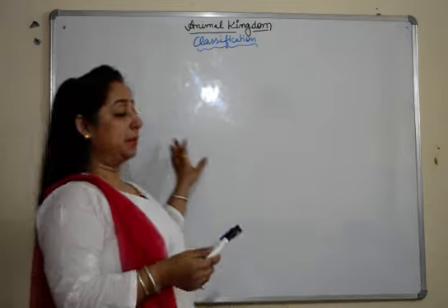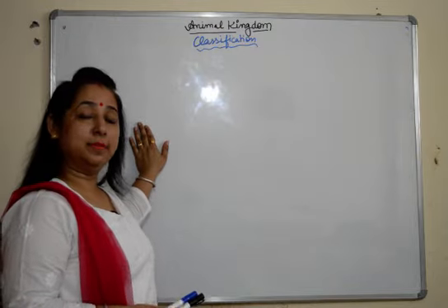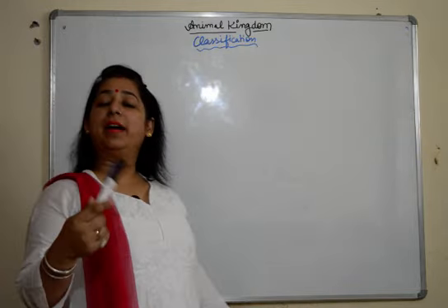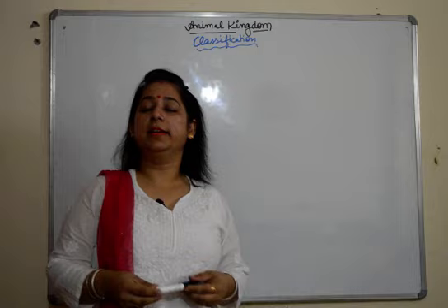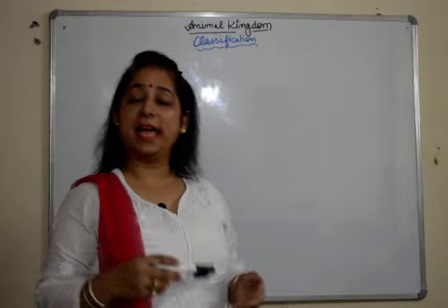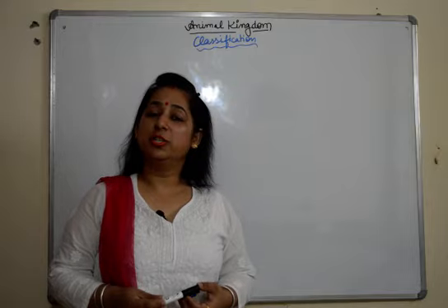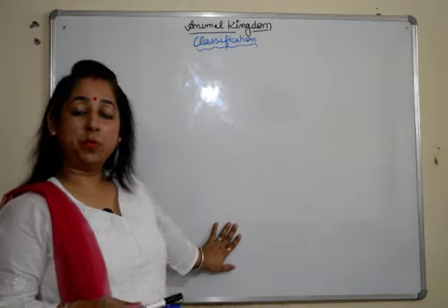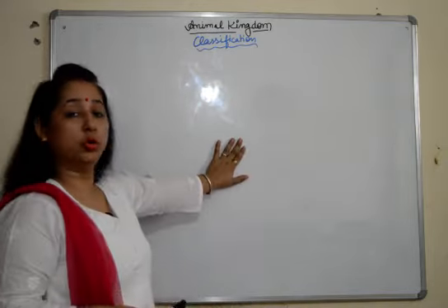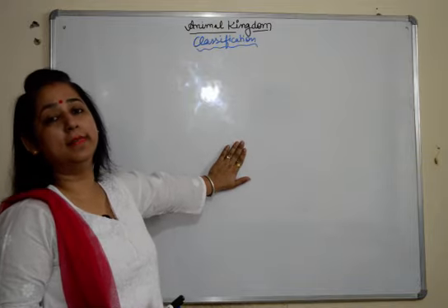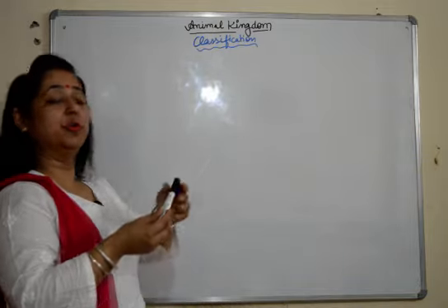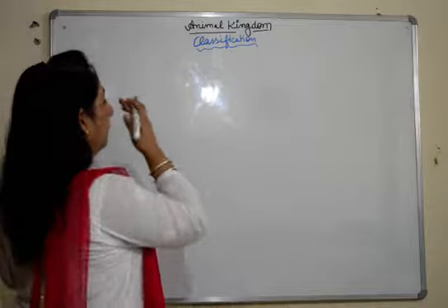We'll be discussing the different classified phyla here, and then we'll take up one by one whatever there is in your syllabus. We'll be discussing the characteristics of the organisms with their shapes and sizes. So keep watching, please watch it till the end. At the end you will get a flow chart with the description of all the divisions, so it will be helpful for your notes. So we'll start now.